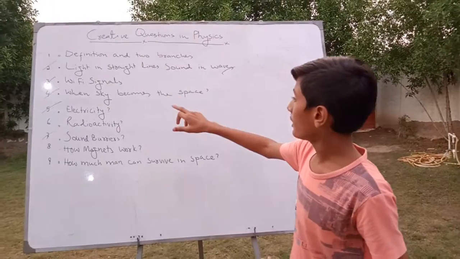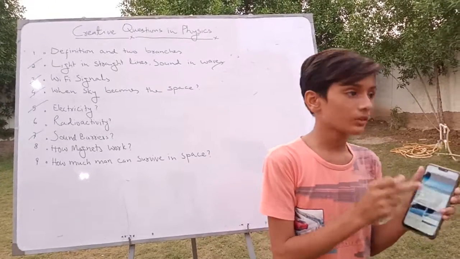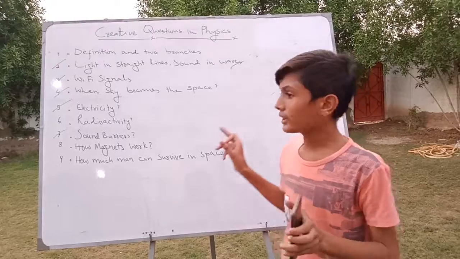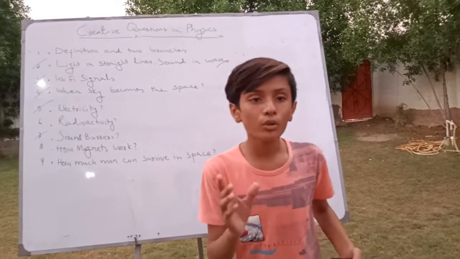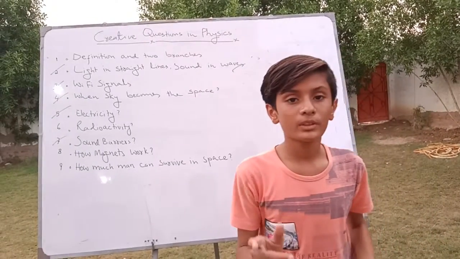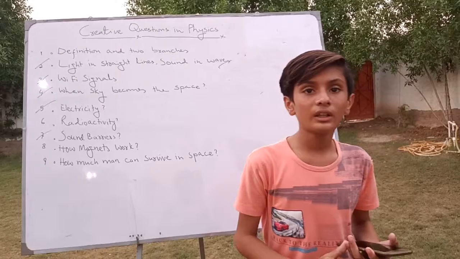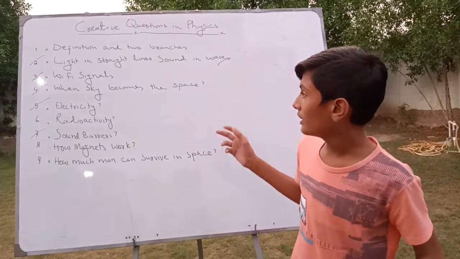That is the point when the sky becomes space. From this point, the Karman line, the sky becomes space. There are lots of gases in the space like the stratosphere, ozone layer, and also satellites which are fitted into space.